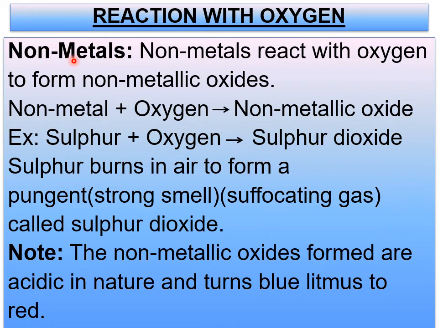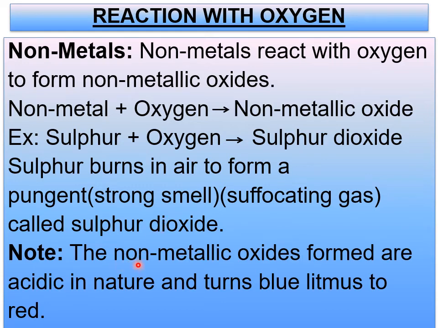When you come to non-metals, non-metals react with oxygen to form non-metallic oxides. Here also, children, be careful with the general equation: non-metal plus oxygen gives rise to non-metallic oxide. This is general; for any element you can use this one. For example, sulfur plus oxygen gives rise to sulfur dioxide. Sulfur burns in air to form a pungent, that is, strong-smelling, suffocating gas called sulfur dioxide, which is released during this reaction.